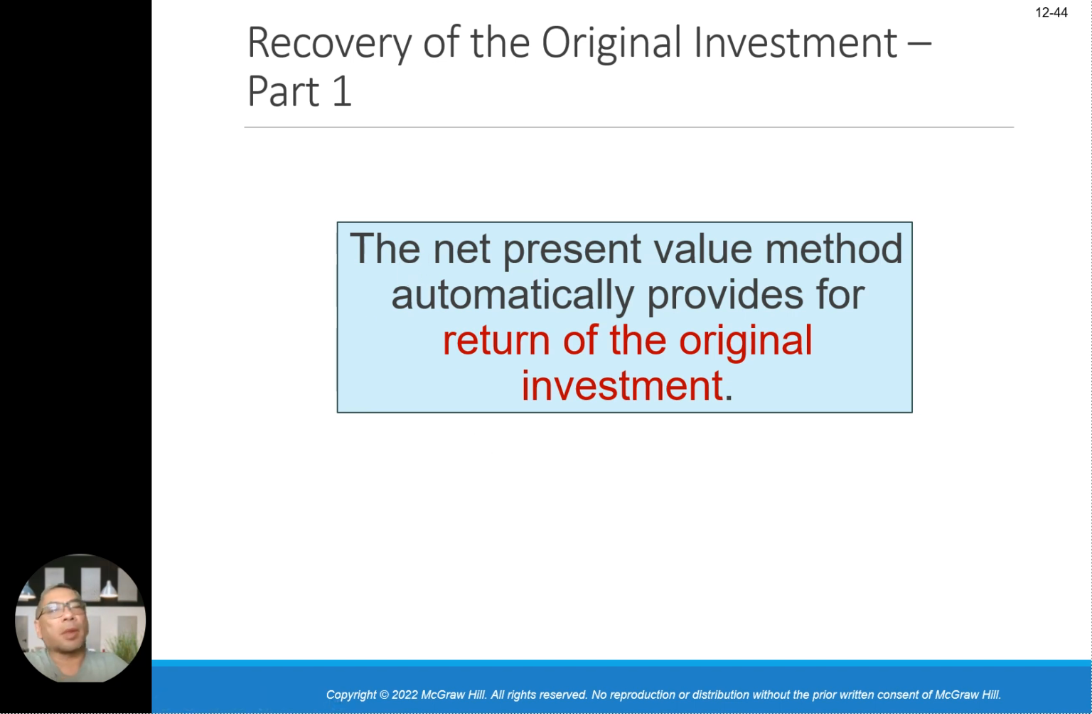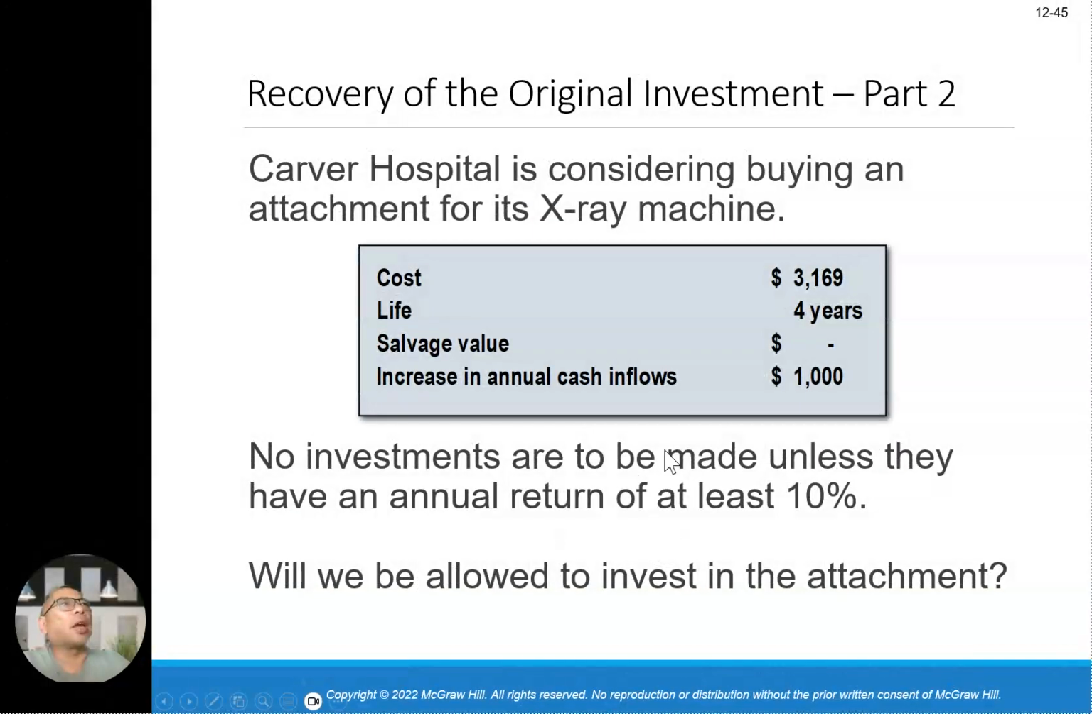Okay, part 1 here, in terms of the recovery of the original investment. Carver Hospital is currently buying an attachment for an X-ray machine. The cost is 3,169. The life is 4 years. Salvage value is 0. Increase in annual cash inflow is about $1,000. No investments are to be made unless they have an annual return of at least 10%. So there's a required return of minimum 10%. They will be allowed to invest in the attachment, so we will look at it in detail.